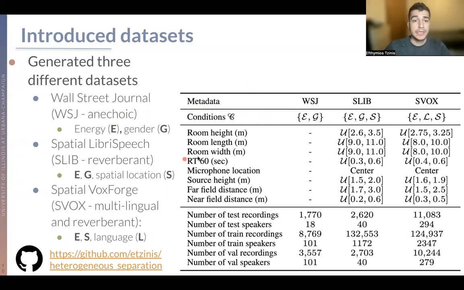Spatial LibriSpeech is a reverberant version, which is still an English speaker data set, which on top of that also has the spatial location of the speakers, whereas spatial VoxForge is the hardest data set out of the 3, which also has 4 different languages, 3 more than English, and it has the energy, the language, and the spatial location of the speakers.